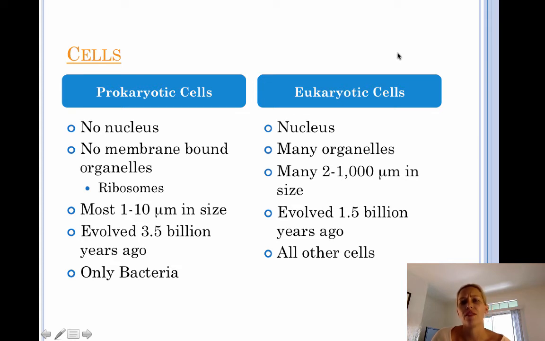Eukaryotic cells do have a nucleus, so their DNA is contained within a membrane. They have many membrane-bound organelles. They're larger in size than prokaryotic cells, about 2 to 1,000 micrometers in size. Eukaryotic cells evolved from prokaryotic cells about 1.5 billion years ago, and they're the cells found in all the other kingdoms: protists, fungi, plants, and animals.